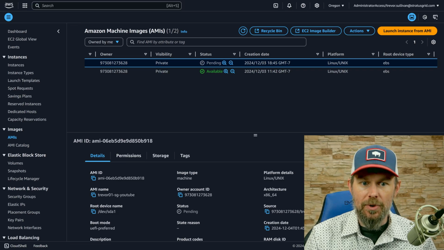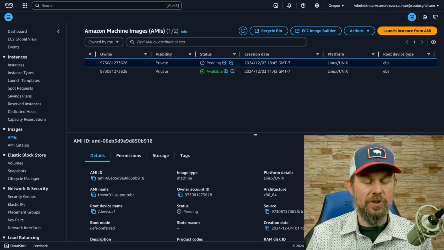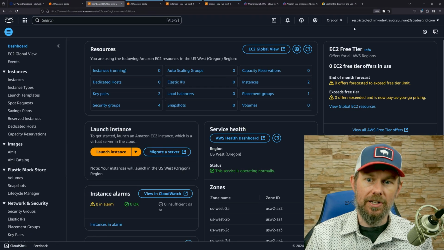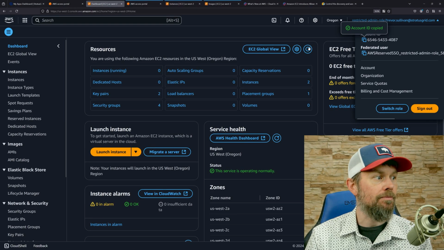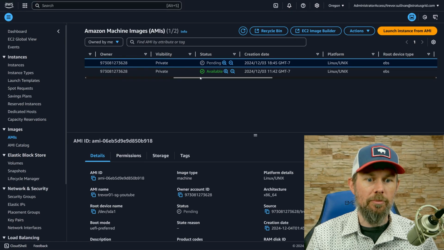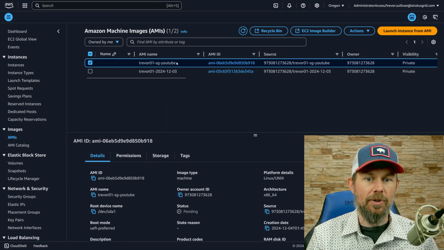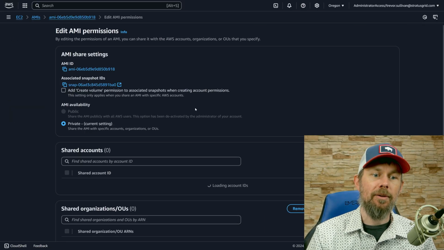So now that we have created this image in the 9730 account right here, what I want to do is grab the account ID of the other account, which is right here, the 656. I'll just click on the copy button, and then we'll come back over here. On this new image that we have created, we're going to right click on it and say edit AMI permissions.